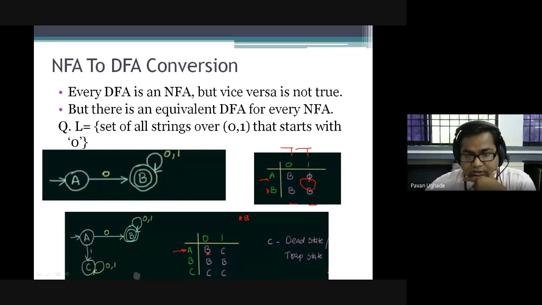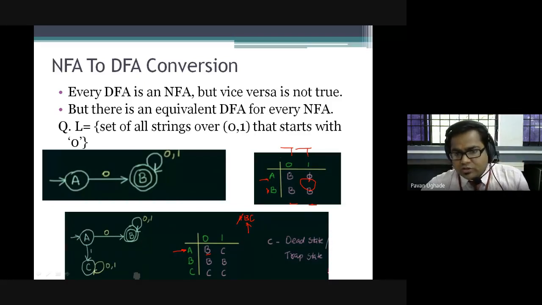Then A over 1, what was that? Phi. But we know in DFA there is no concept of phi or null state. So we were using a dead state concept, right? We will be using C as another state. Consider it as a dead state. So I'm visiting another state C. A is processed with 0 and 1, and the next state you will be considering is B.